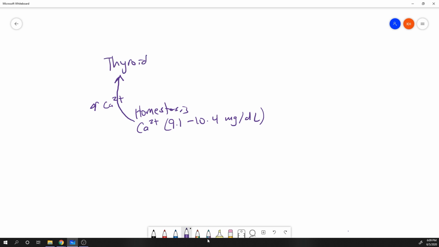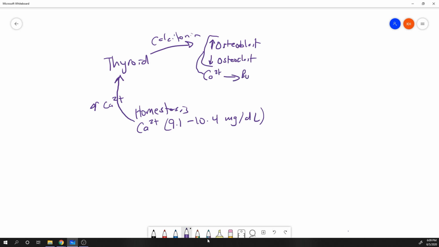Let's start our example off at homeostasis. In homeostasis, blood calcium levels are approximately 9.1 to 10.4 milligrams per deciliter. If you take a multivitamin, you may increase your overall blood calcium. Your thyroid gland recognizes this, and in order to correct the balance, it secretes a hormone called calcitonin. Calcitonin has three primary effects. At the site of bone itself, it increases osteoblast activity and decreases osteoclast activity. Collectively, this results in calcium getting deposited into bone.